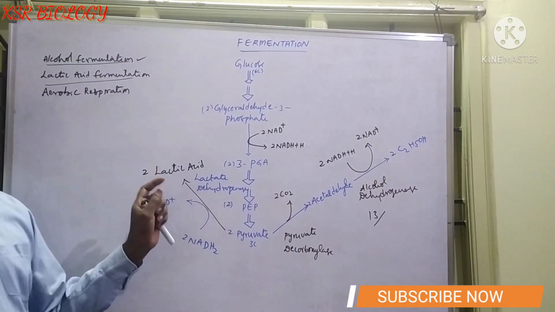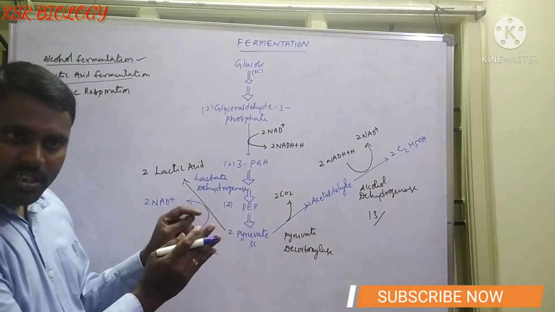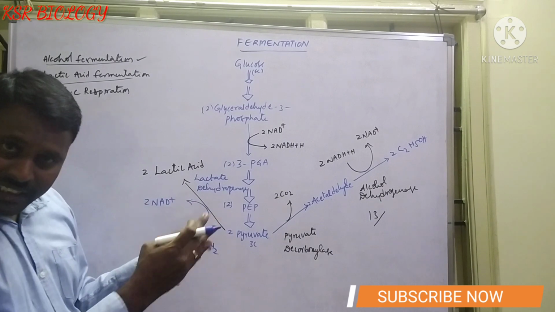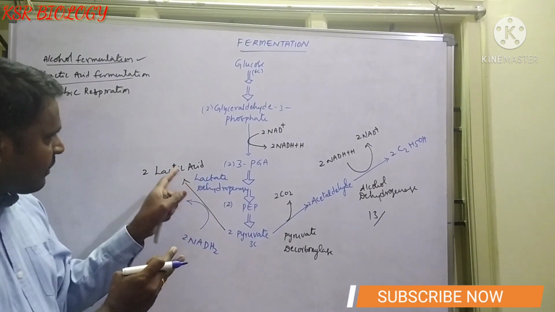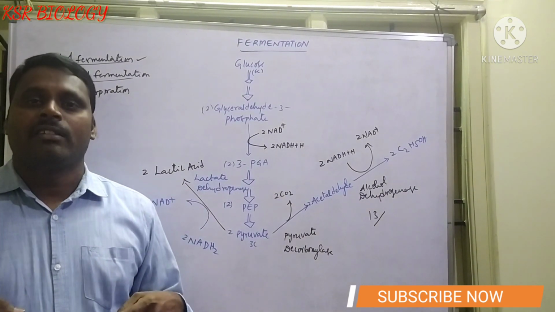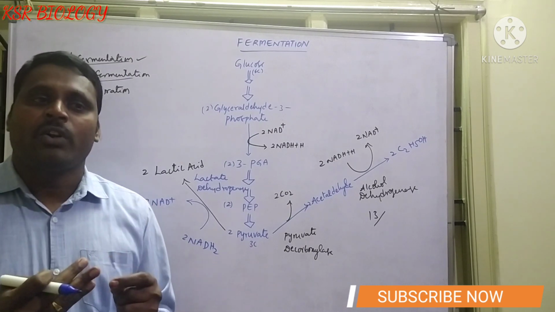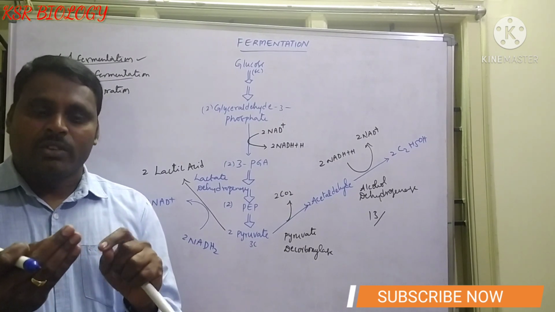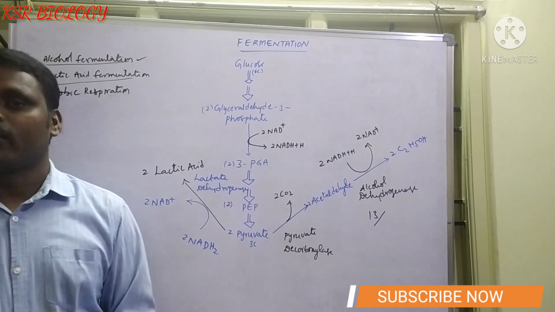Sir, does this lactic acid fermentation take place only in microbes or does it take place in higher organisms also? Yes, lactic acid fermentation takes place even in our body cells. When we do continuous exercise, our muscle cells face an inadequate or insufficient amount of oxygen.